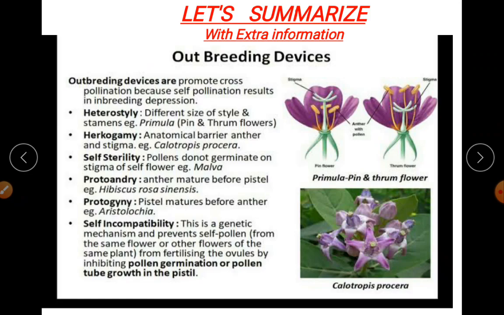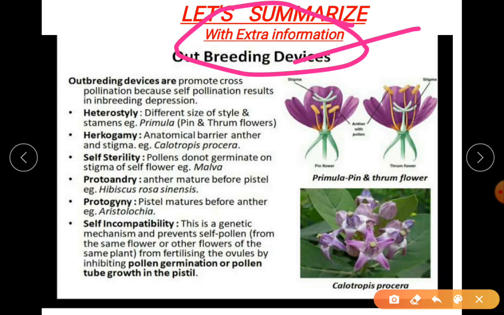Okay, please remember, I've written "let's summarize with extra information." So if you are free and have the patience to study something extra, please go through this. This is only from the CET and NEET point of view. Otherwise, you can just skip it.